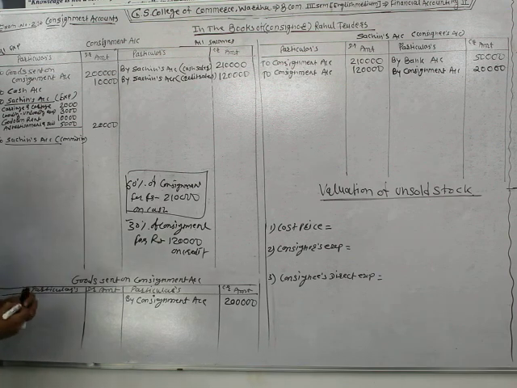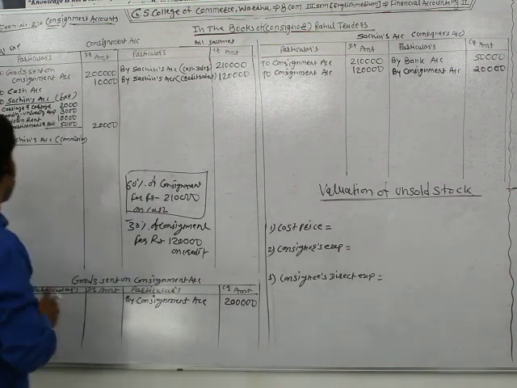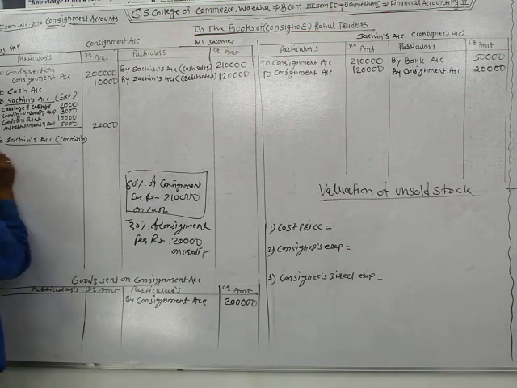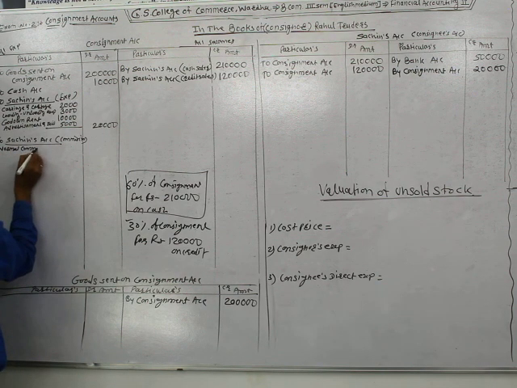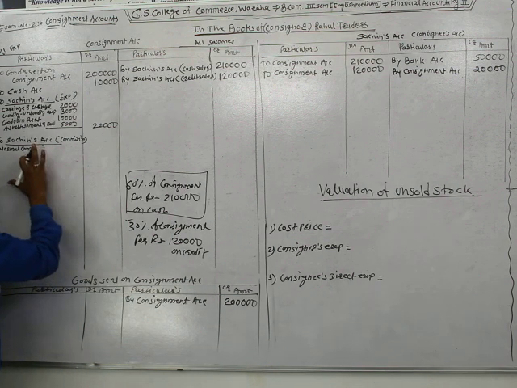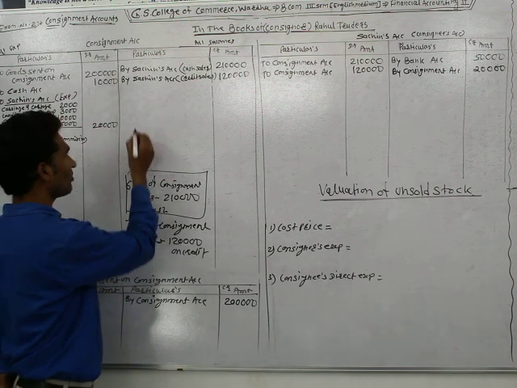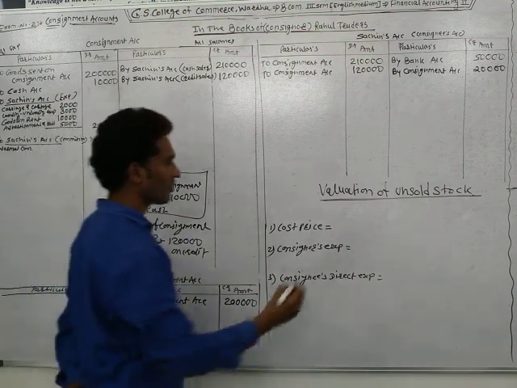Now there are two types of commission. The first one is normal commission. Making the calculation of the consignee's commission as rough work.